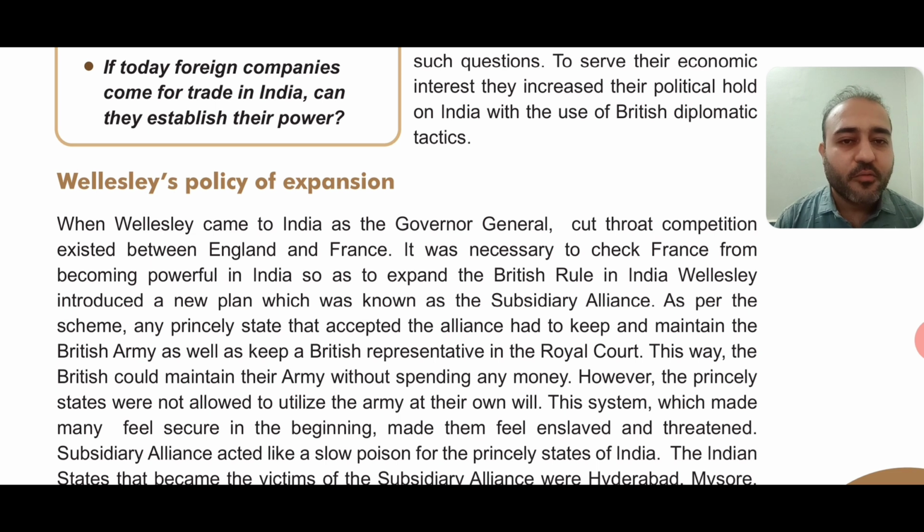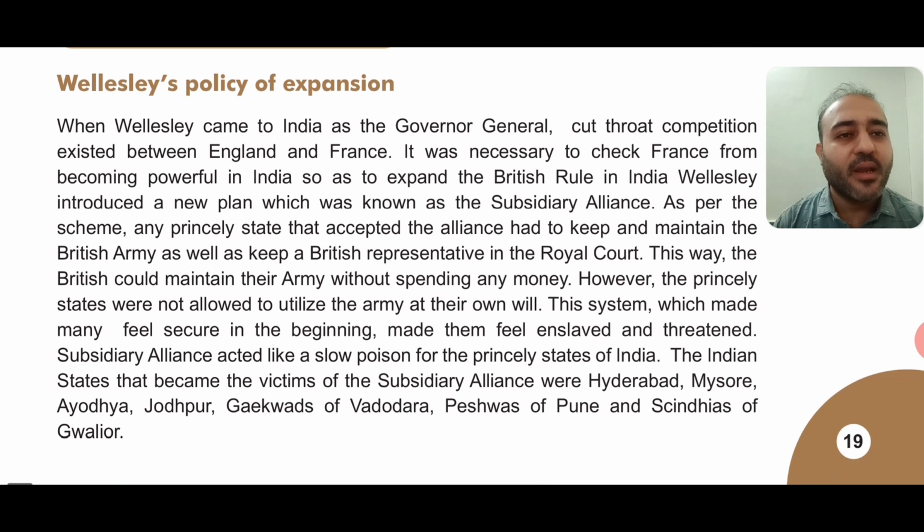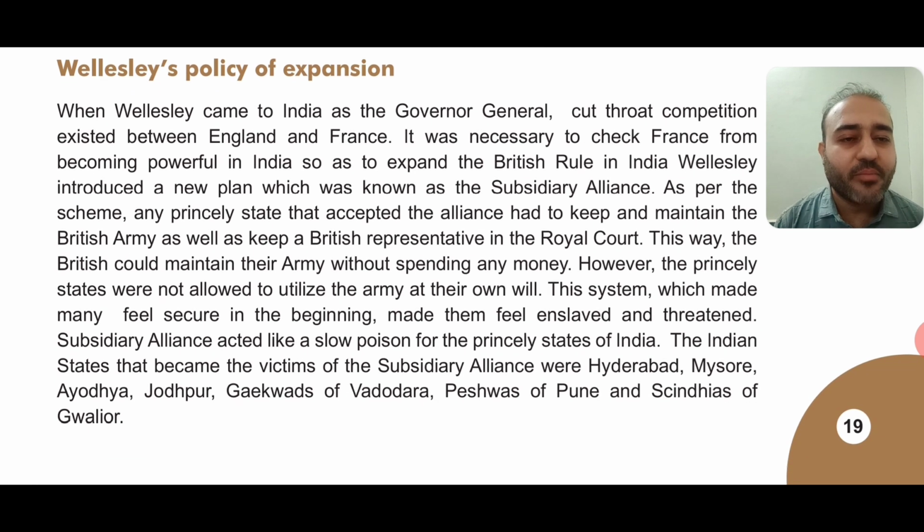This system made many feel secure in the beginning. Those kings who had accepted the Subsidiary Alliance were very happy that they were now equipped with a modern army, modern weapons and everything, so they didn't need to worry. We are very safe. Later on, they felt enslaved and threatened. They felt like they were slaves of the Britishers because they could not take any decisions on their own.